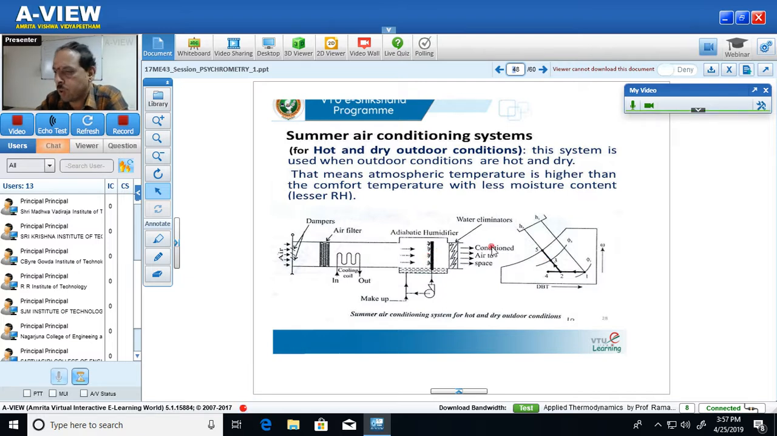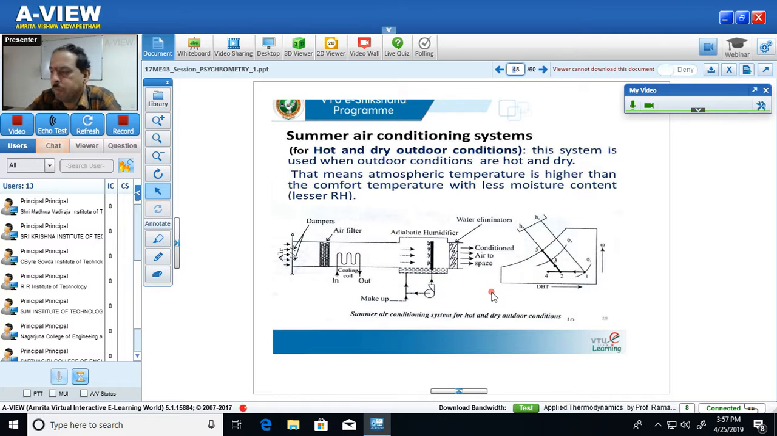Once the air comes out of the adiabatic humidifier, it may contain an excess amount of water particles. To remove the excess water particles, the air is passed through one more device known as a water eliminator, where the excess water particles are removed from the air. The air, which is now known as conditioned air, is then supplied to a space wherever it is required. Such a system is called a summer air conditioning system designed for hot and dry weather.